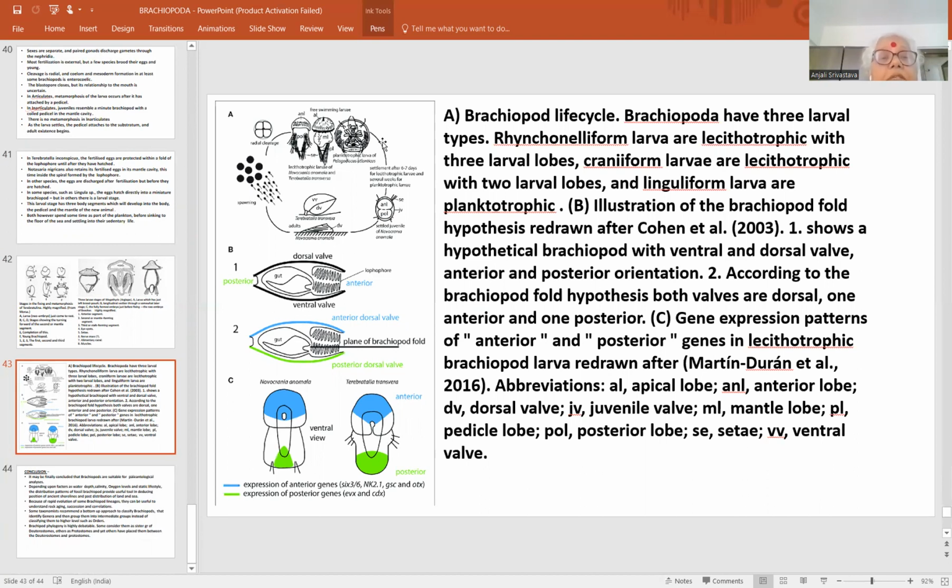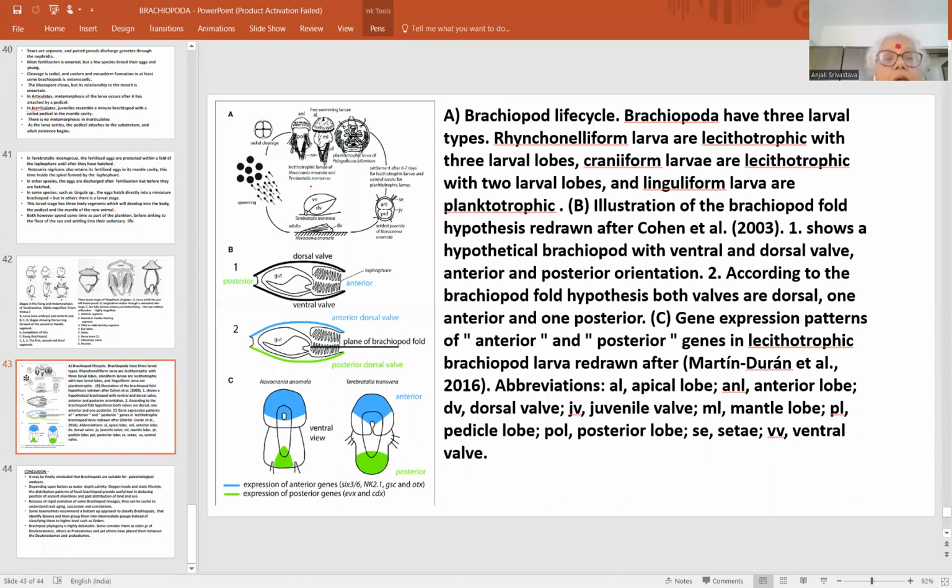How larval forms develop. This is a brachiopod, and here spawning is taking place. After that, zygote formation occurs after fertilization. Then these are the three stages of the larval forms. In three stages they become the sessile form. Then settlement occurs, development occurs, and finally this stage is reached.